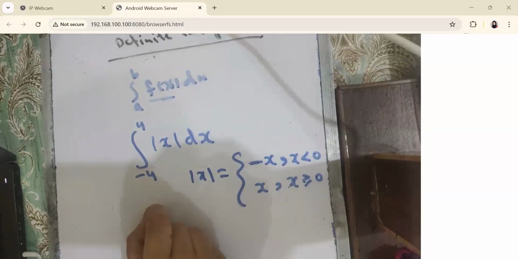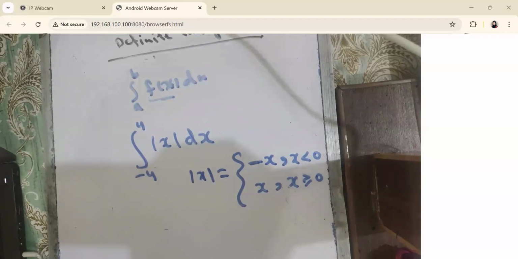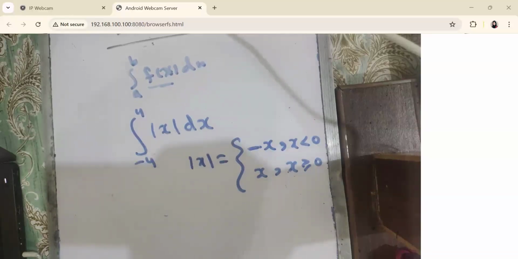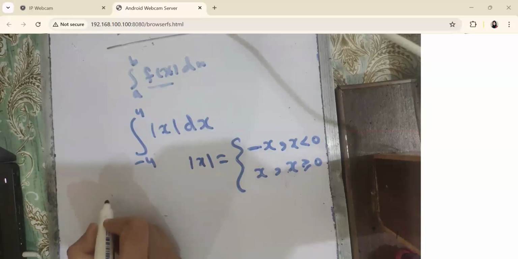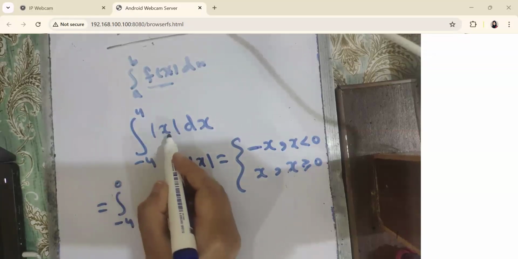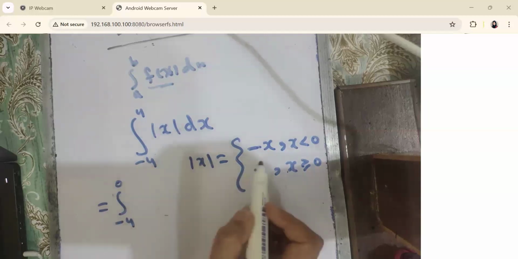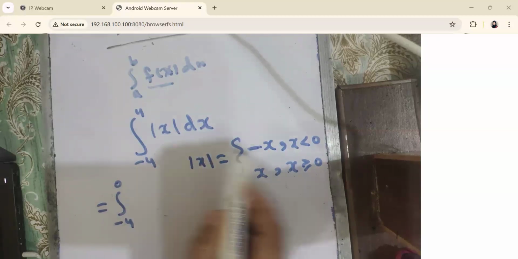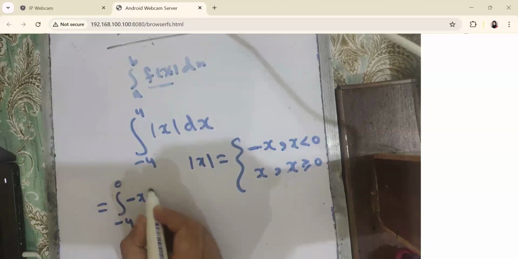What would be the point where I should break it? At what point should I break this interval, minus 4 to 4? At 0. We should take 0 as the midpoint. So I can write this integral as minus 4 to 0, and if I am taking the limit of integration as minus 4 to 0, that is less than 0. What would be the integrand? Mod of x will be equal to minus x. So I will write it as minus x dx.